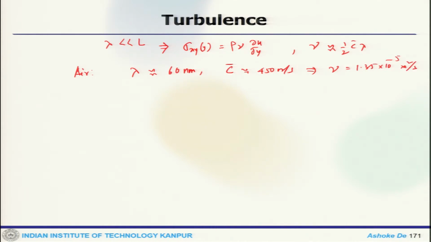Now, we get the model for turbulent viscosity, where lambda scales like L naught, C bar goes to u naught, so nu t scales like u naught into L naught. In general, this L naught is of the order of L for both boundary free and wall bounded flows.